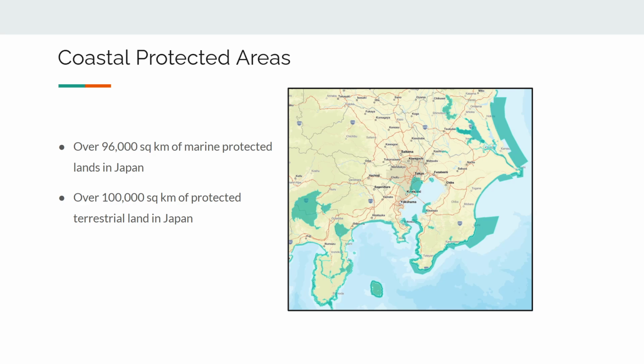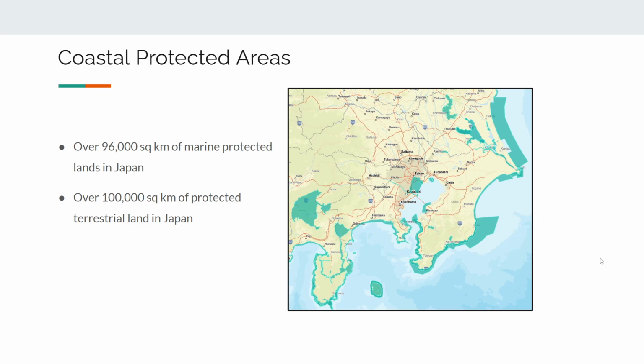Lastly, we have coastal protected area. There's over 96,000 square kilometers of marine protected land in Japan, and you can see here there's a significant amount of marine protected land around Tokyo. This is obviously the central Tokyo here and the greater Tokyo area, and there's a lot of protected area. South of this, there's a large trench that is additionally protected.